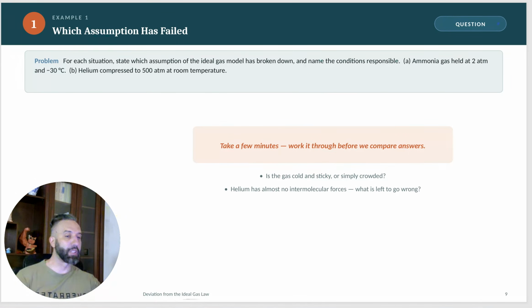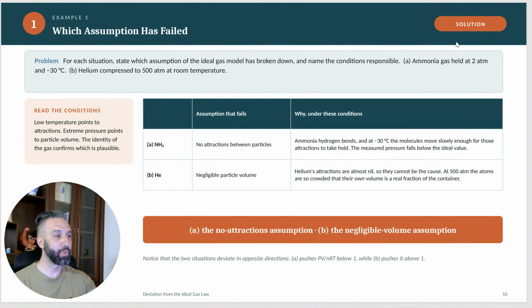This is a very typical wording for AP questions. So we have here ammonia at 2 atmospheres and minus 30 degrees Celsius. 2 atmospheres for a human is a pretty high pressure, but for a gas it's not. However, minus 30 degrees Celsius is a pretty low temperature. So what did we say? At low temperatures, the attraction between particles dominates. So that assumption fails. There are attractions between particles, so that assumption is not correct.